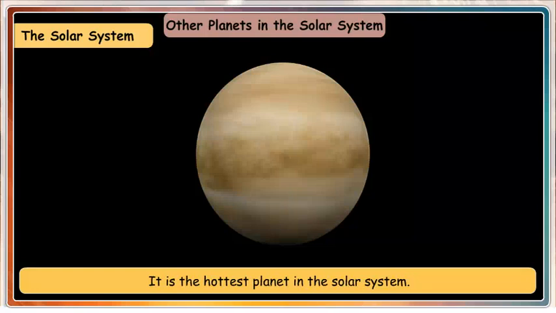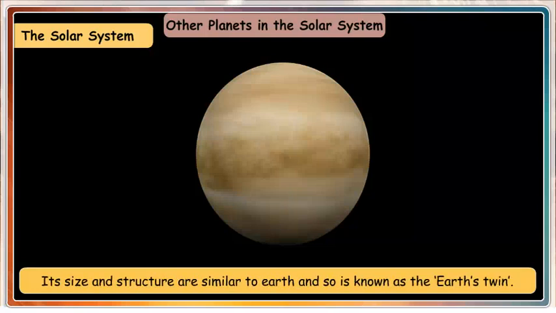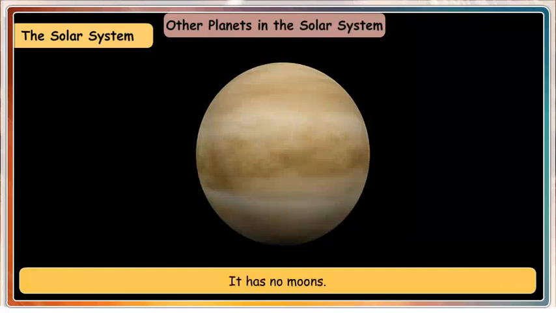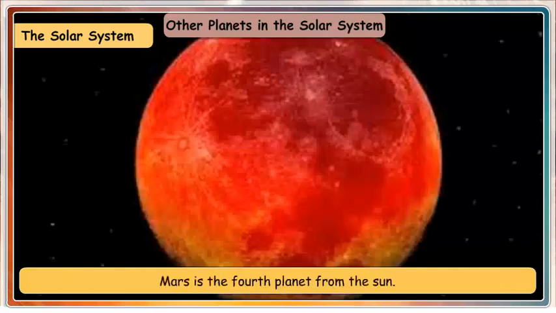It is the hottest planet in the solar system. Its size and structure are similar to Earth and so it is known as the Earth's twin. It is visible after sunset, as the evening star, and before sunrise, as the morning star. It has no moons.